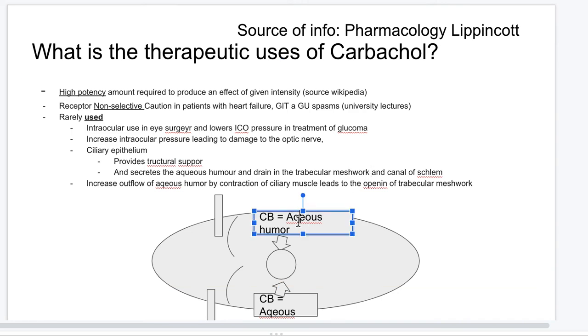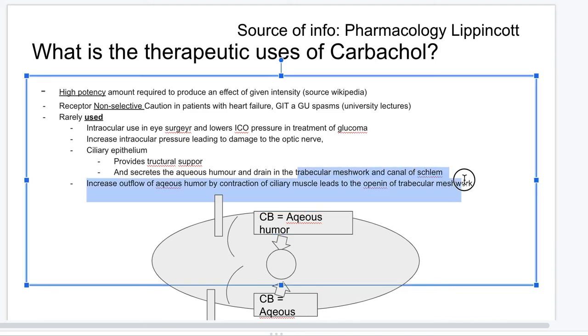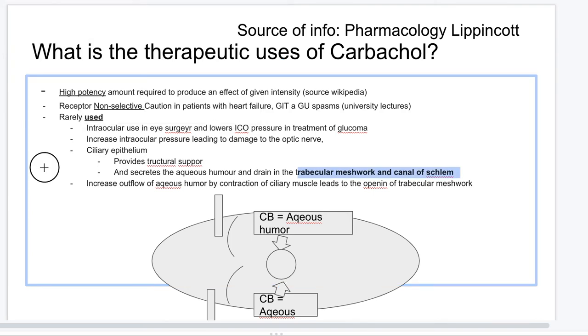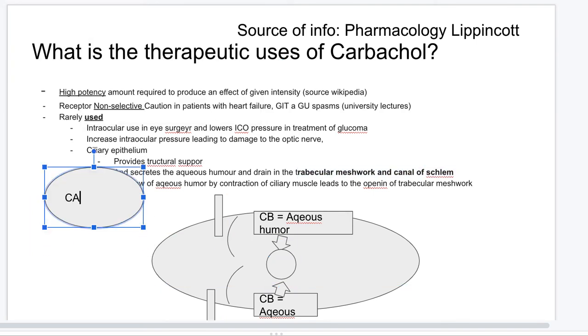It makes aqueous solution. It kind of goes in here, and then it goes into this drainage network. This drain network is over here. It's known as the trabecular meshwork, or the Schlemm, which I've drawn over here, and it gets drained over here. But when there's too much of this occurring, what happens is that it causes glaucoma. But what carbachol causes, the carbachol drug, it comes along. Let's just imagine this is our carbachol, a big carbachol here. This is our drug, carbachol.